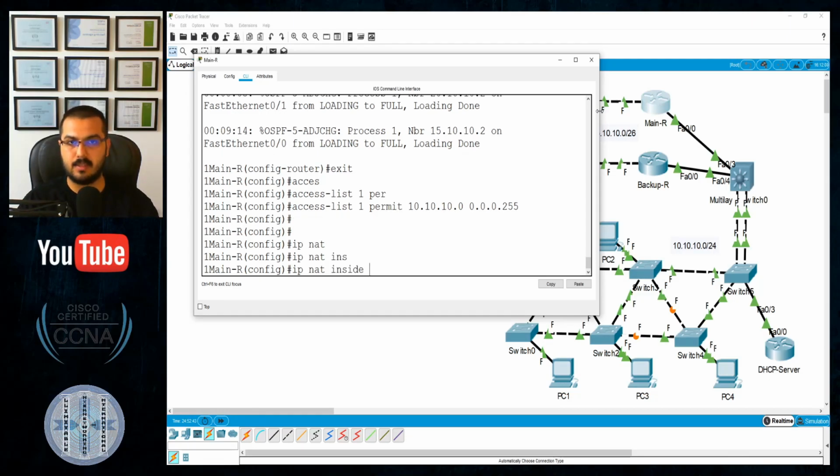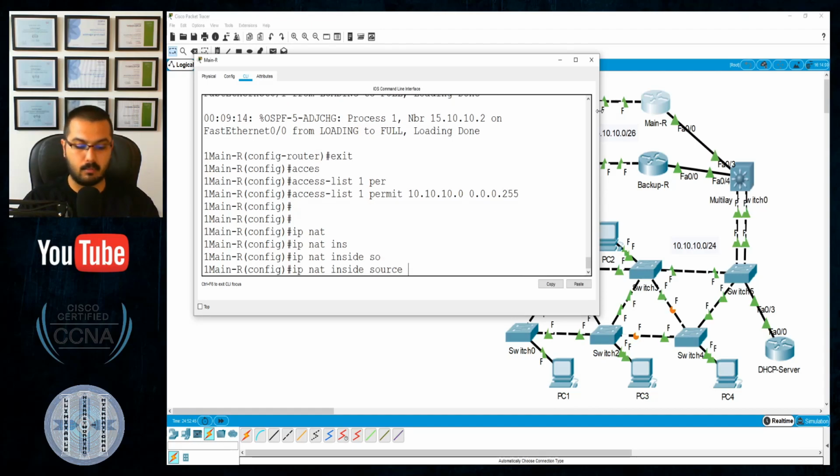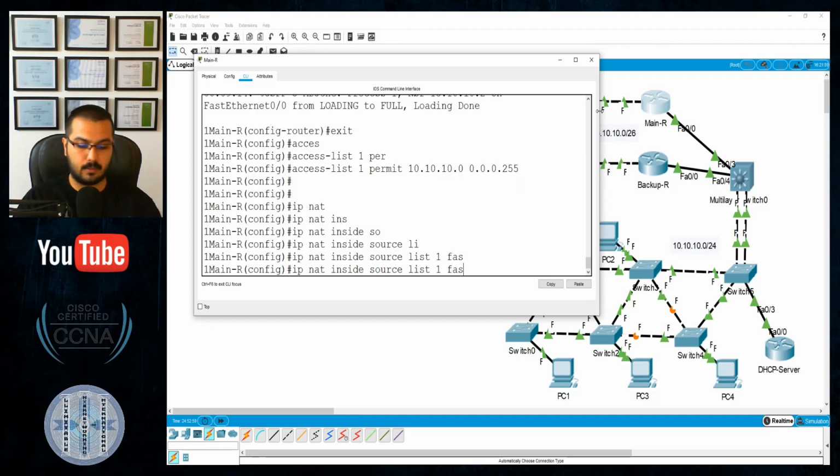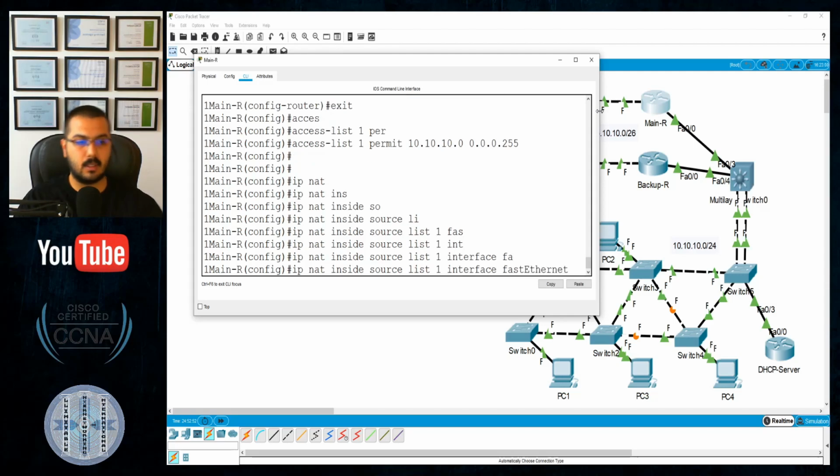I will specify the inside, sourced from access list number 1, to NAT or translate the addresses of access list number 1 of the inside network to the address of interface FastEthernet 0/1, this interface.